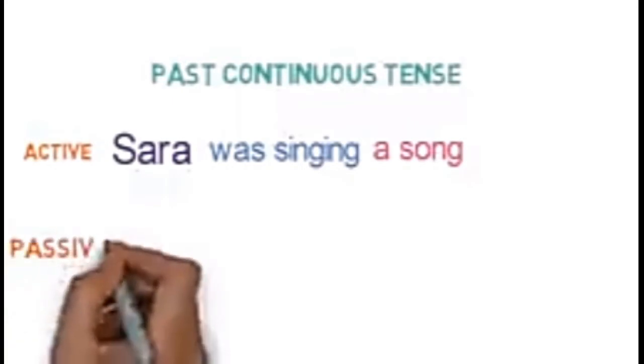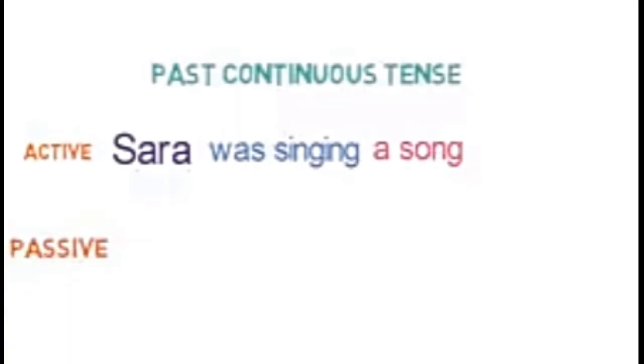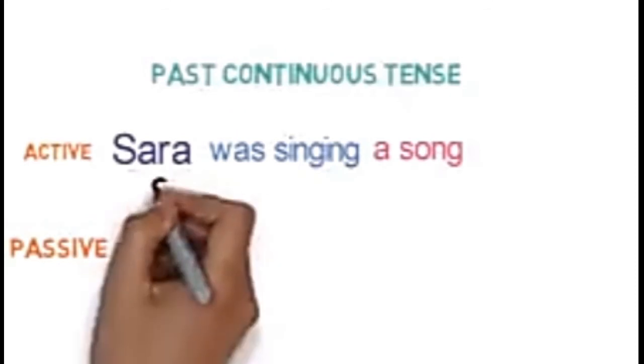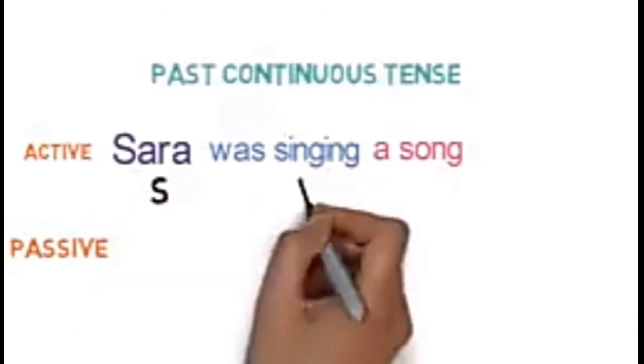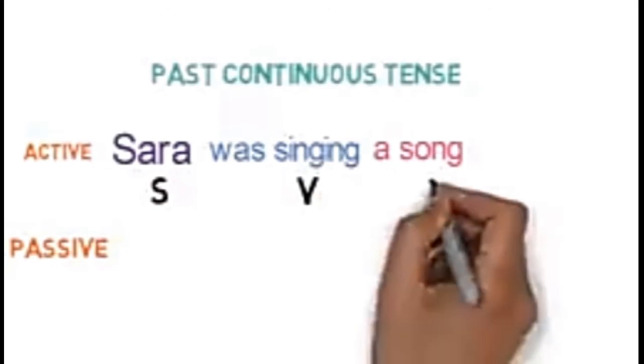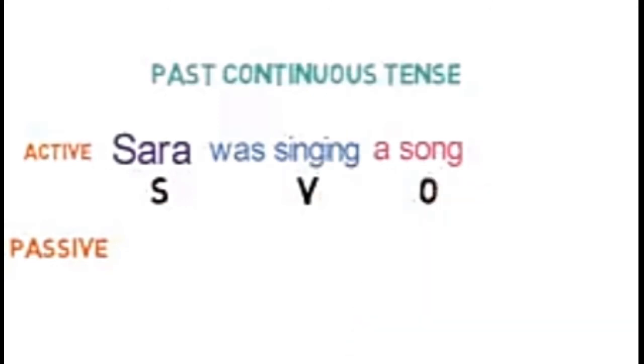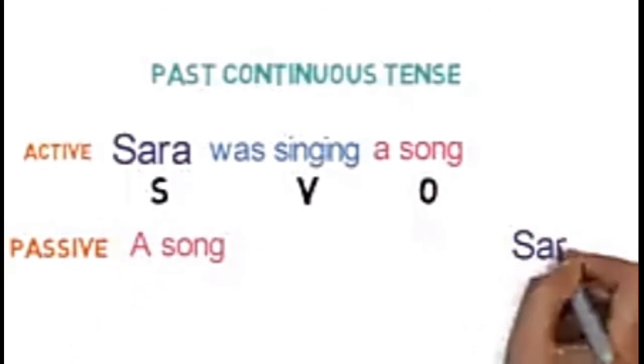In the passive sentence, firstly let's get the SVO, that is subject, verb and object. So here Sarah is the subject, singing is the verb and a song is the object. Now let's swap the position of subject and object. So here it will be a song and at this position it will be Sarah.